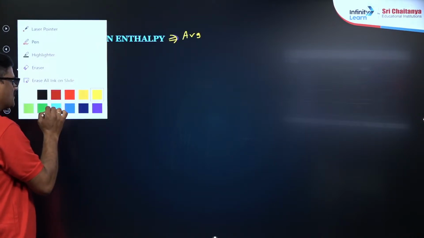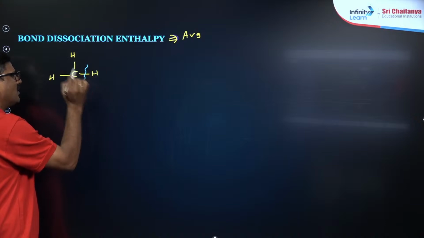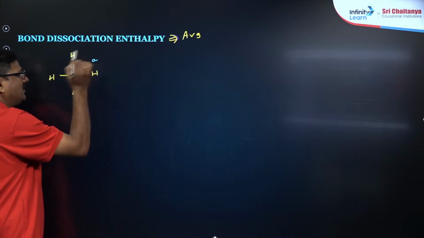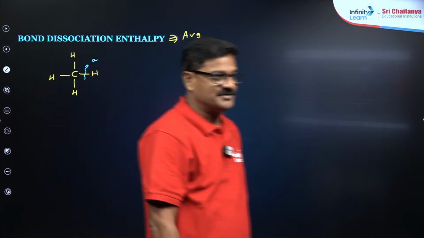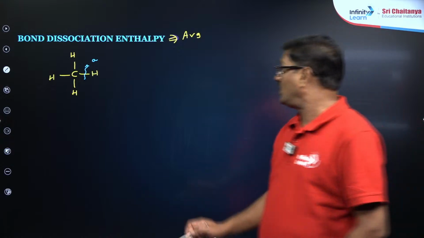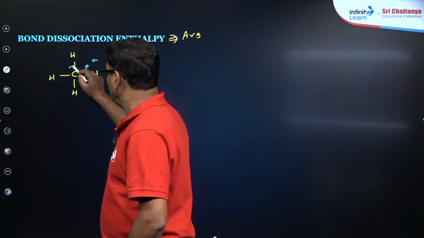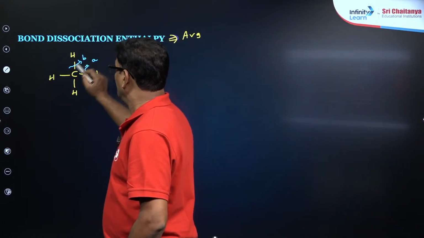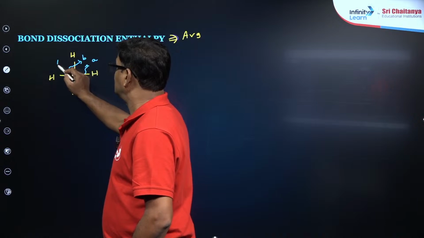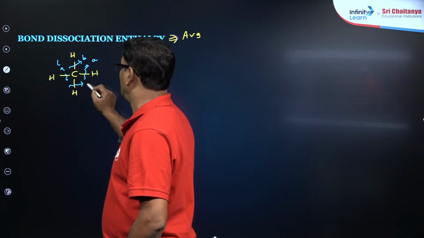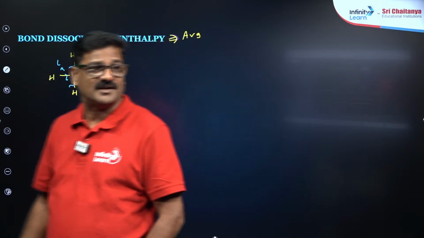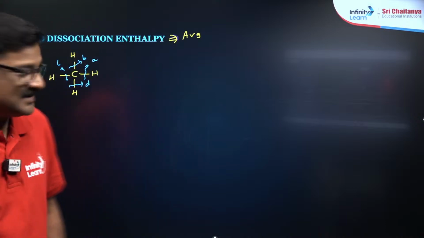If the 4 bonds are broken, for this bond broken you require A kilojoules of energy. For this bond you require B kilojoules, for this bond C kilojoules, and for this bond D kilojoules of energy. है ना? A, B, C, D.